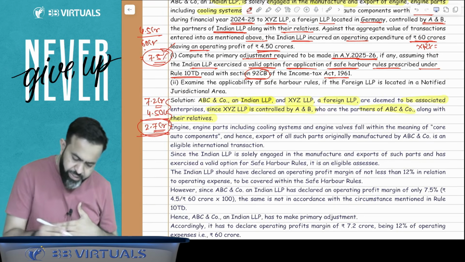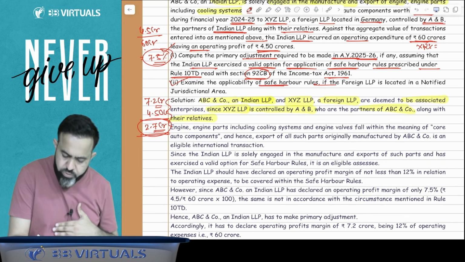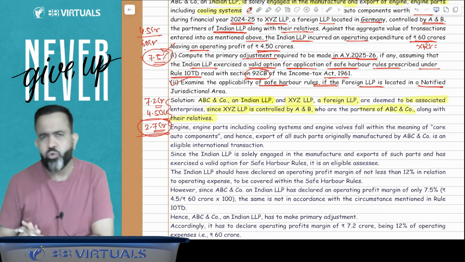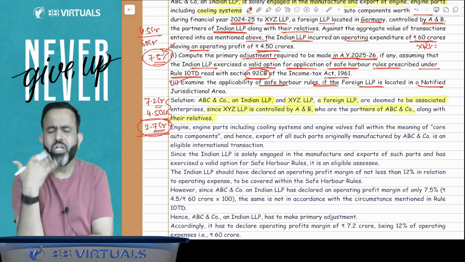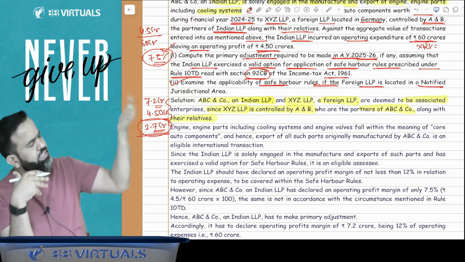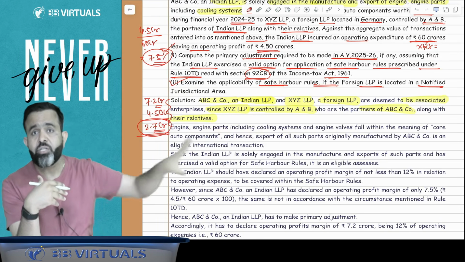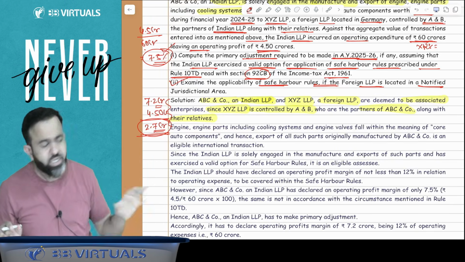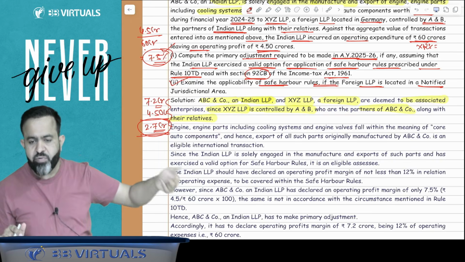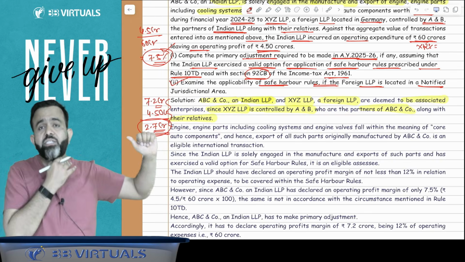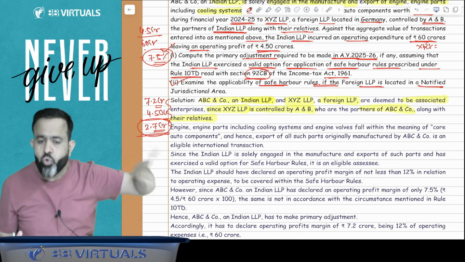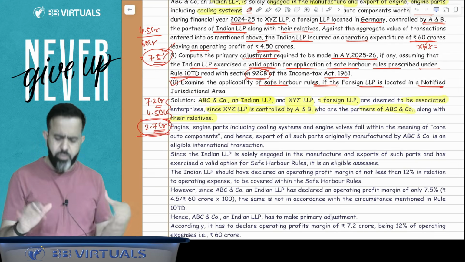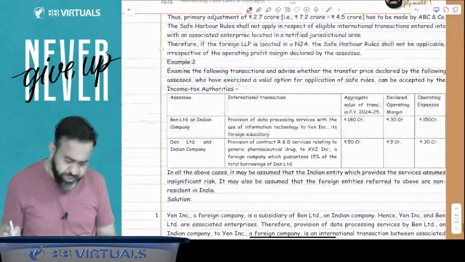Now the second part. Examine the applicability of safe harbor rules if the foreign LLP is located in a notified jurisdictional area. Guys, I will explain the notified jurisdictional area tomorrow, but if your associate enterprise is located in a notified jurisdictional area, then the safe harbor rule is not applicable. Then you cannot take the safe harbor rule. Also, if your associate enterprise is located in a low tax or no tax jurisdiction, where the tax rate is less than 15% maximum, in this particular case the safe harbor rules are not applicable. So guys, you can read the solution.